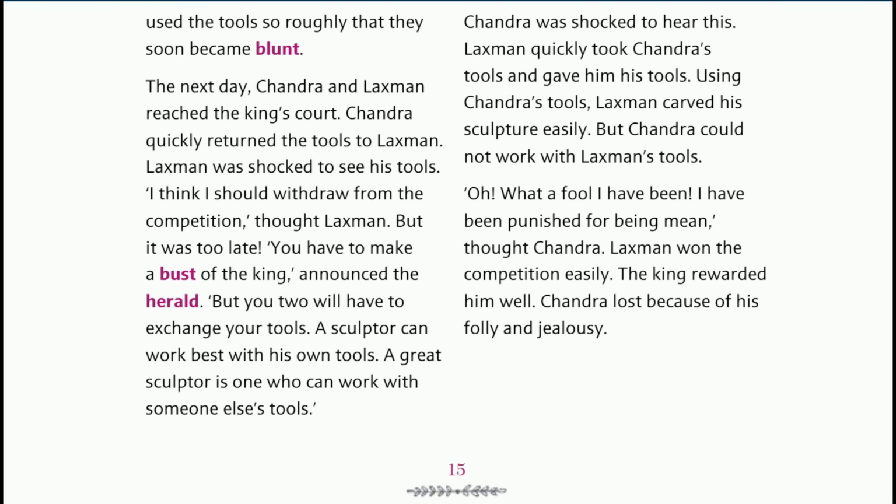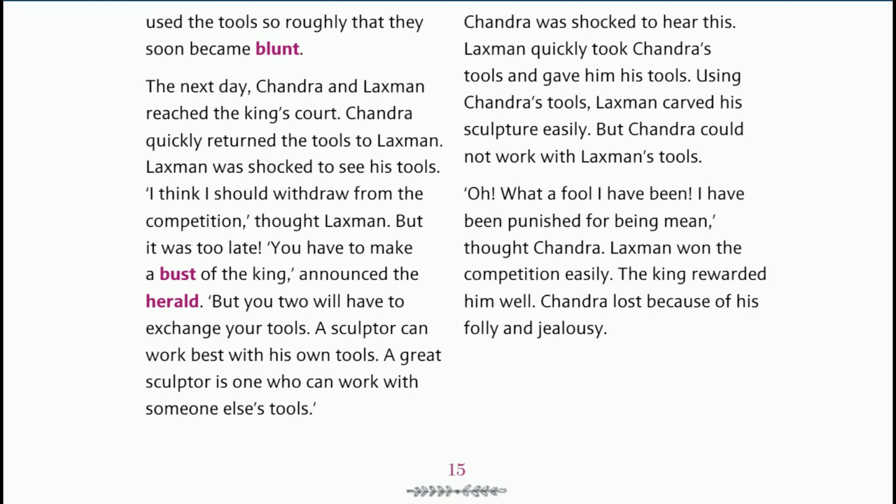He could not work with Lakshman's tools. "Oh, what a fool I have been! I have been punished for being mean." So, Chandra realized that he had done a foolish act. He was punished by God for being mean.